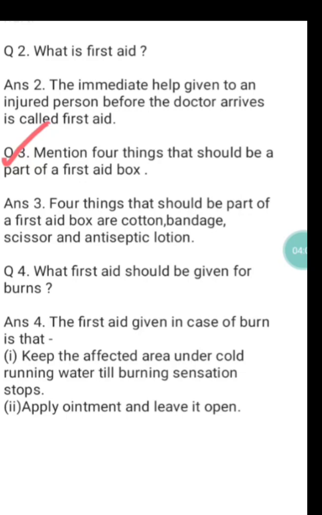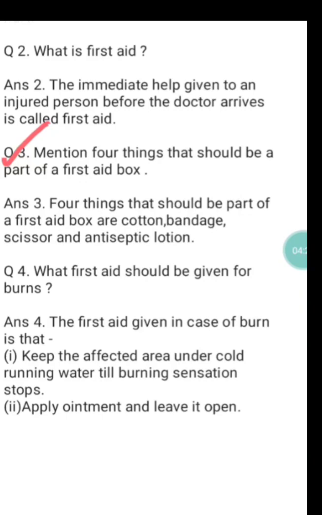As we have discussed, a first aid box is a box that contains the things required to give first aid, and as we have already discussed, in a first aid box we should keep materials like bandage, cotton, antiseptic lotion, gauze.